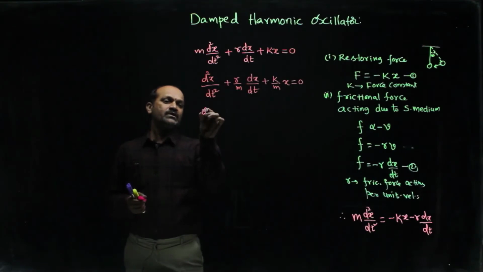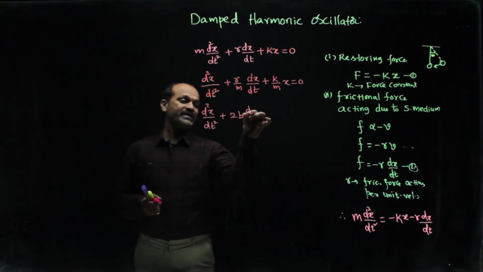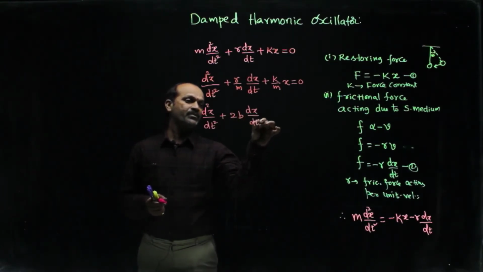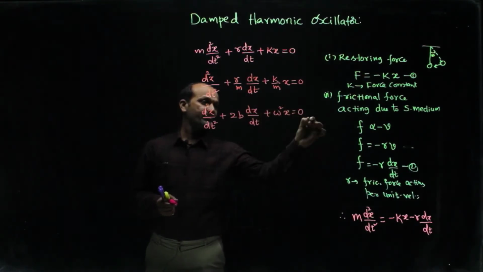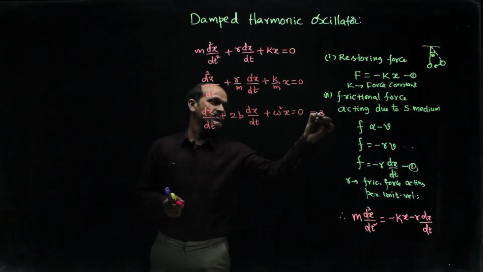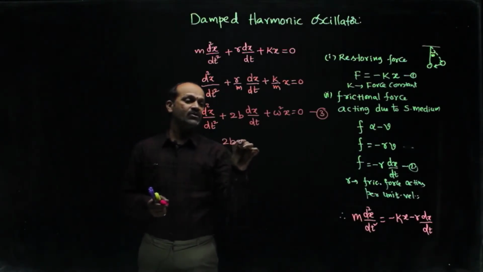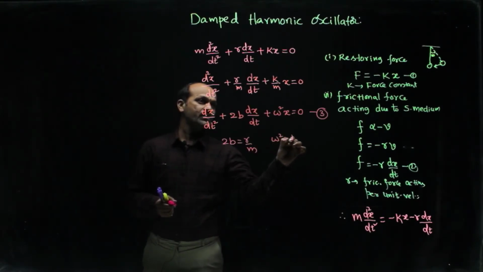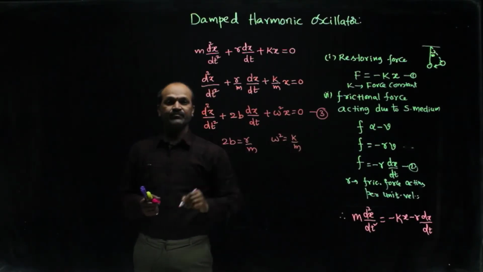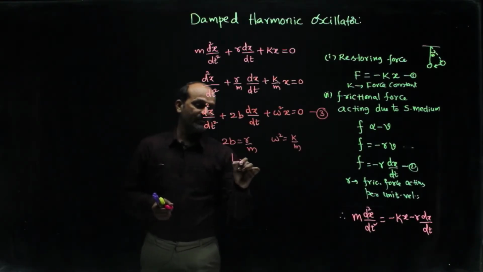Now, d square x by dt square plus 2b dx by dt plus omega square x is equal to 0. Let me give equation number for this. Equation 3, and 2b is r by m here, and omega square is a by m. So, this 2b you can call it as damping constant.